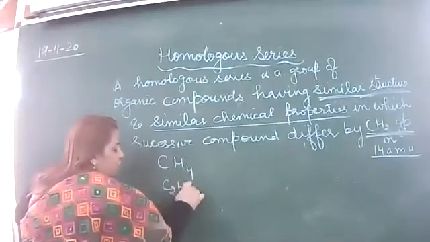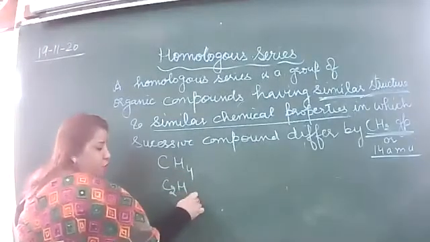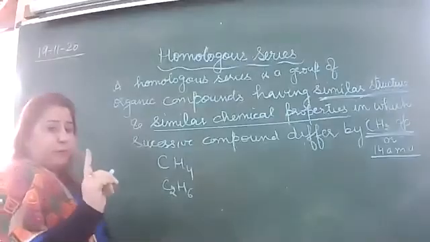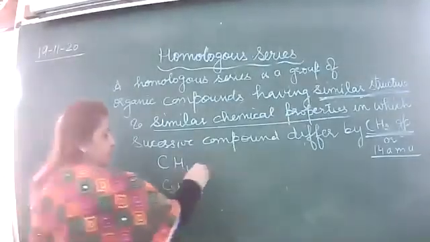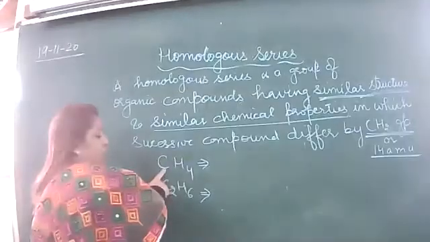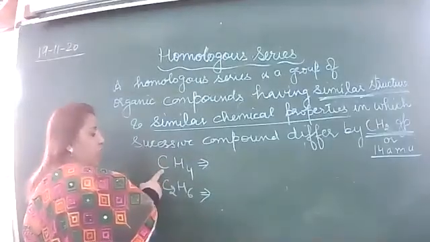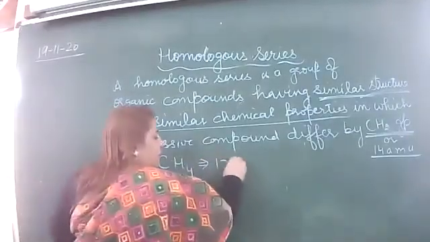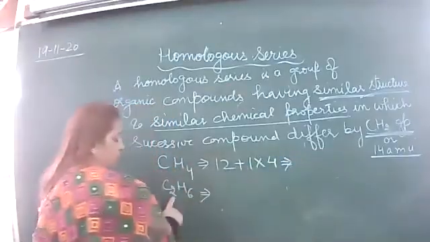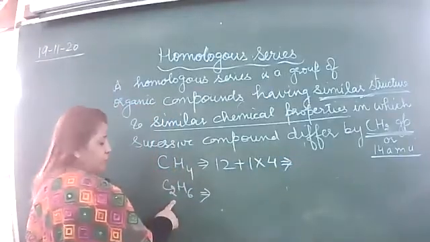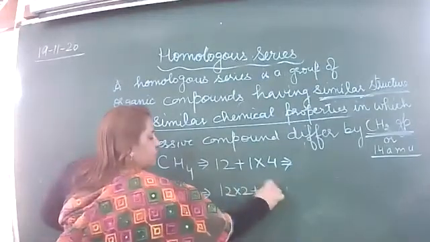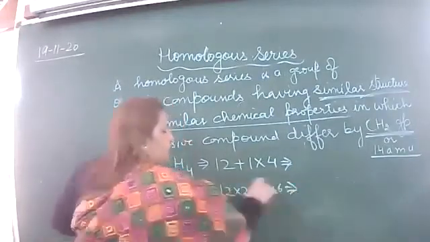C2, 2 doubled is 4, 4 plus 2 is 6, so C2H6. I am taking the simple example. Write down their molecular mass. Carbon is 12, 1 into 4. In the same way, calculate the molecular mass of C2H6: 12 into 2 plus 1 into 6.